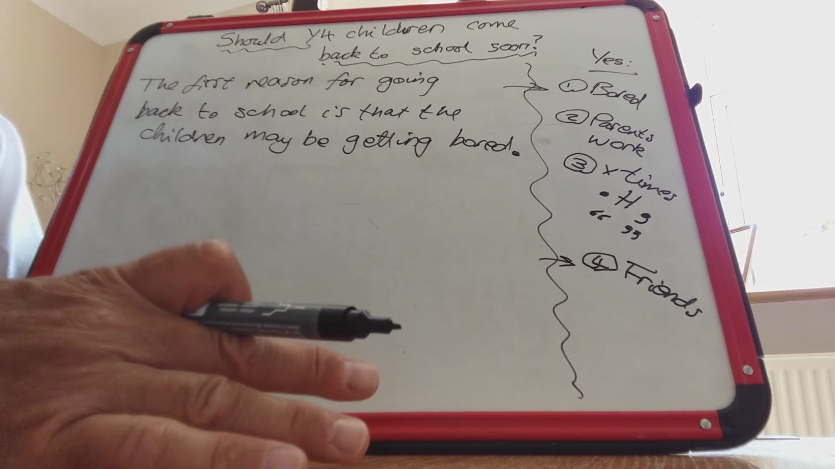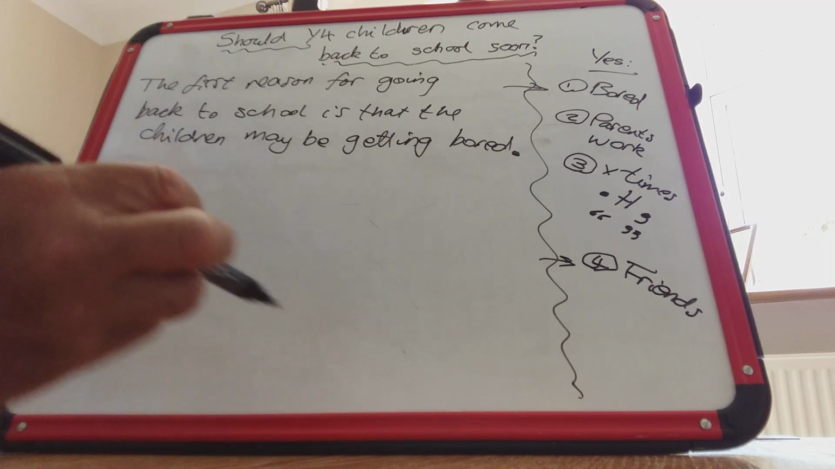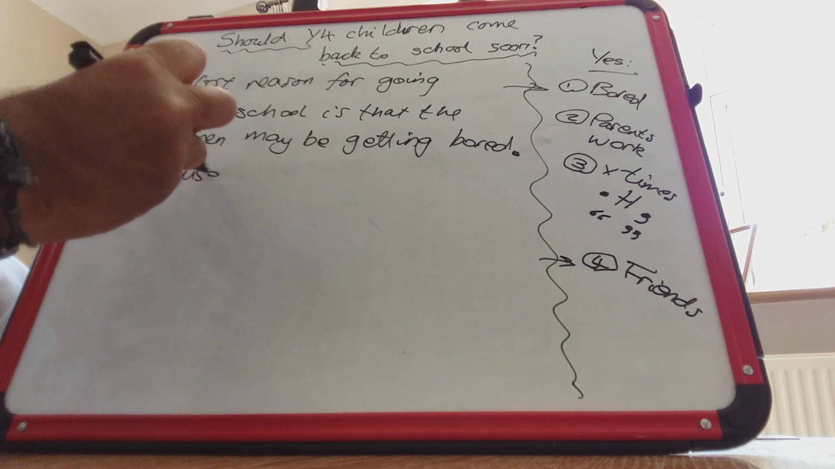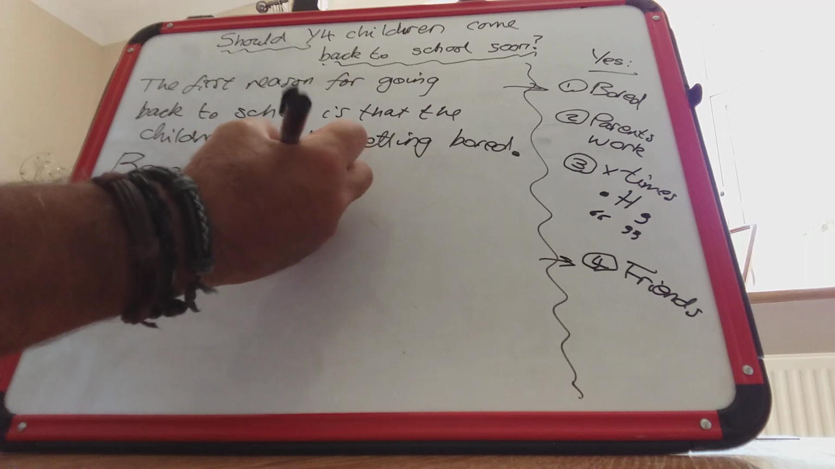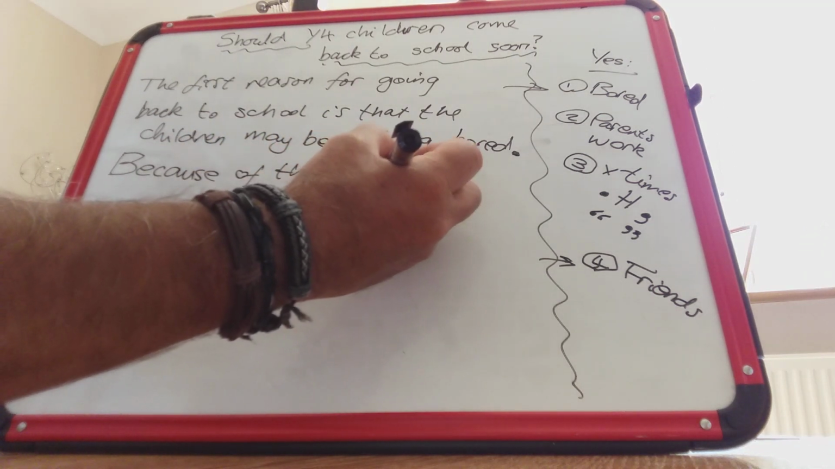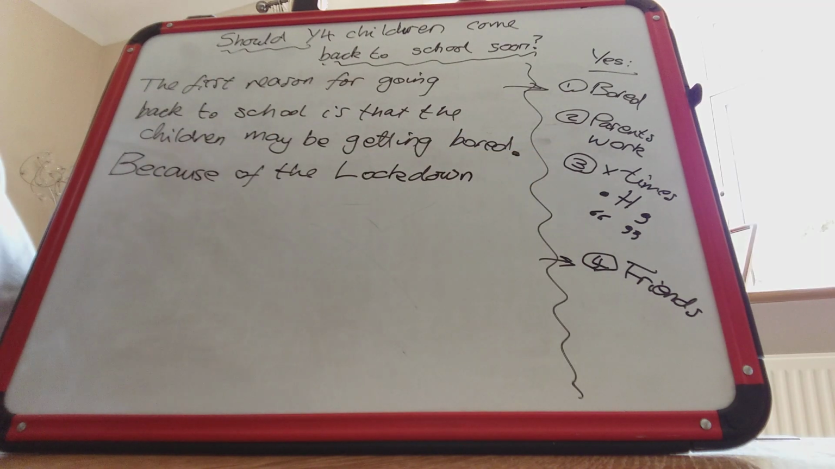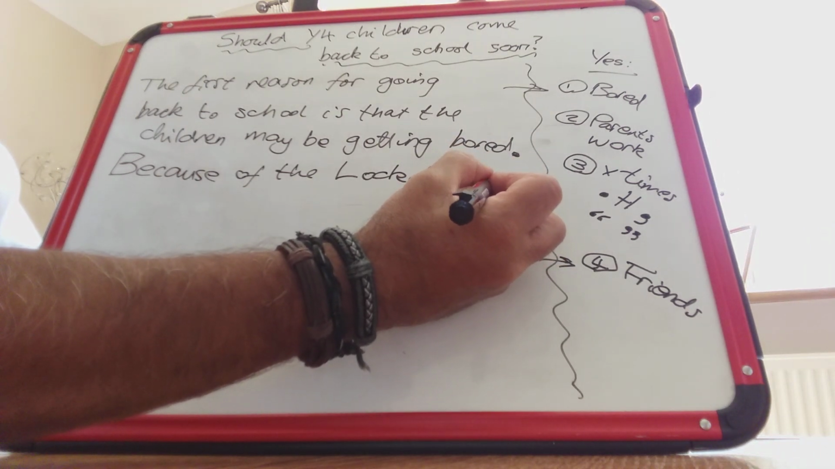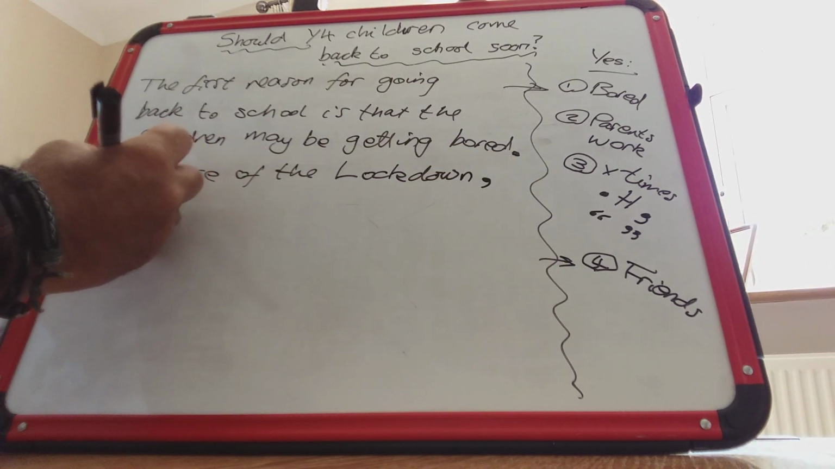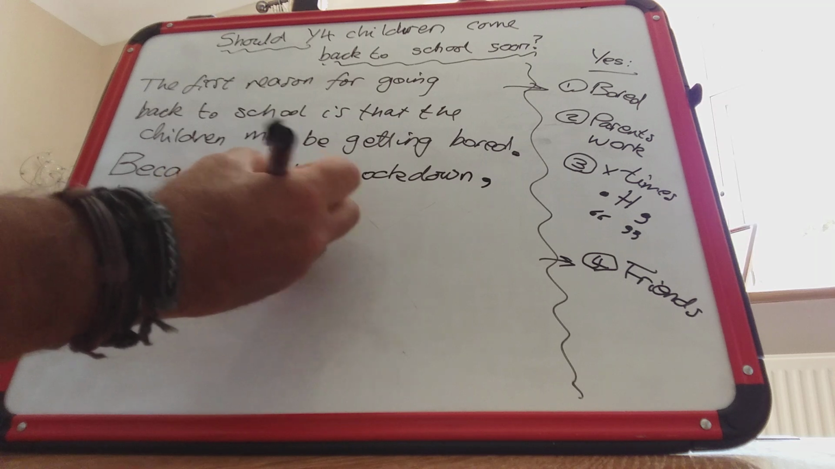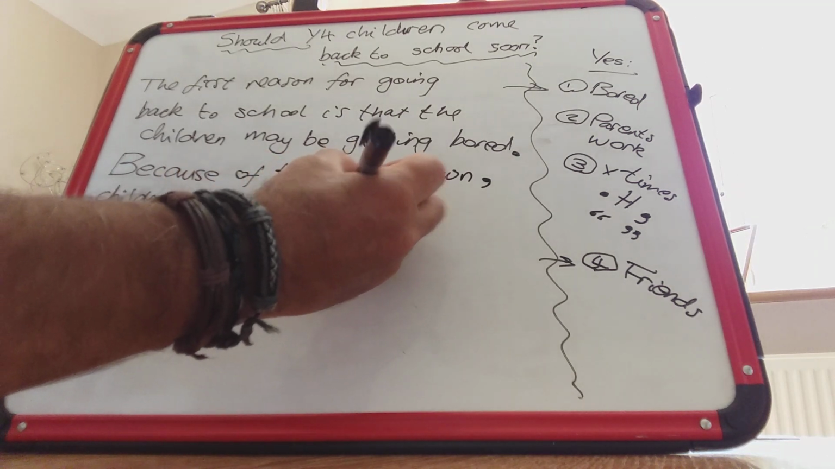Because of lockdown. Right. There's the start of my next sentence, and it's going to be a subordinate clause. So, because of the lockdown, and I'm going to give it a capital letter because it's kind of a name and it's something that most people will understand and they will immediately know what you're talking about. So, because of the lockdown, comma, children cannot go out much.